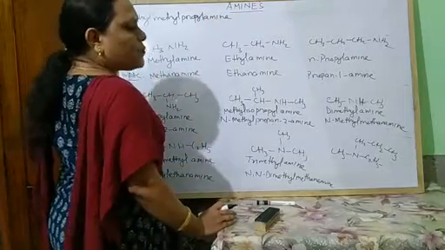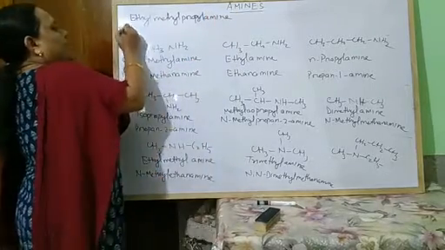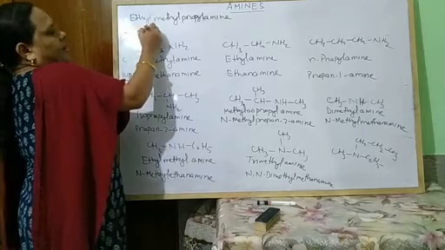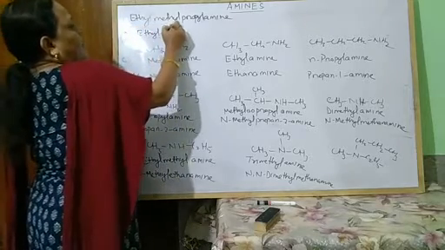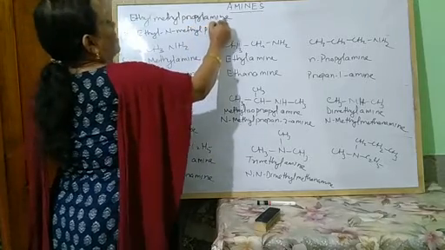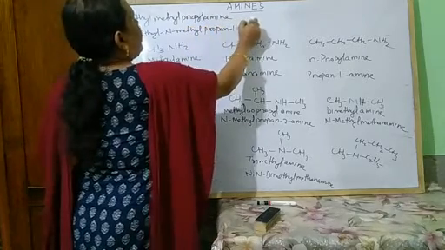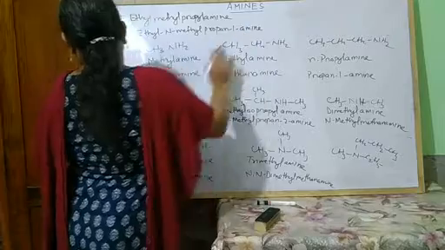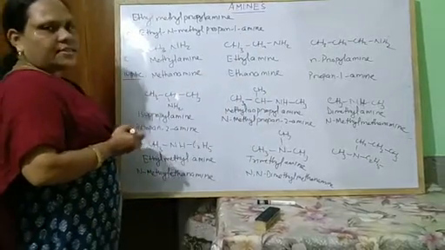And what is the IUPAC name? N-ethyl-N-methyl propan-1-amine. So this is the nomenclature of simple aliphatic amines.